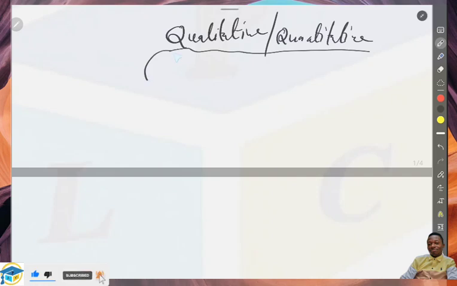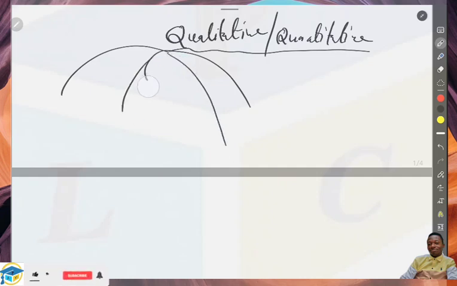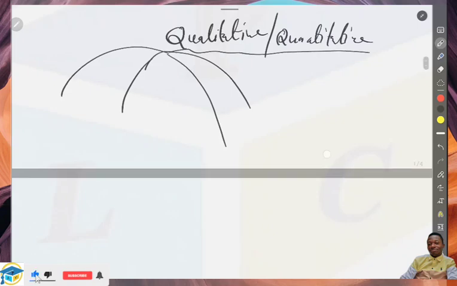Under that, we have 4 categories of qualitative forecasting. One, we have the Delphi method.